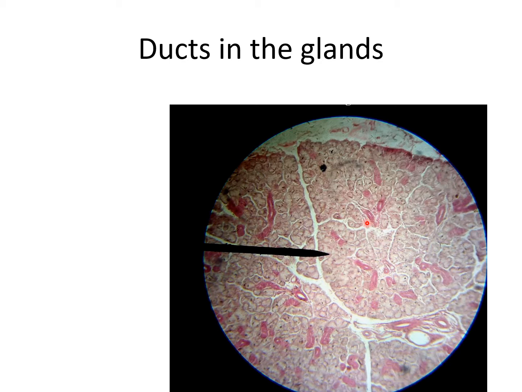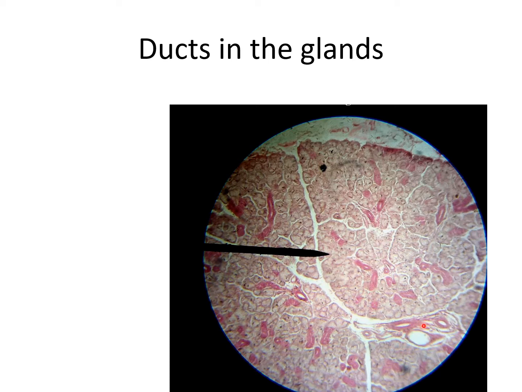All salivary glands, including the parotid gland, submandibular gland and sublingual gland, have both serous and mucous acini. They are tubuloacinar glands. Their secretory units are also called acini. Secretions of these acini are drained into the duct. The acini and the duct are present in the connective tissue. The connective tissue septa divide the gland into lobes and lobules. Here these are the connective tissue septa: one lobe, second lobe, third lobe. Also it is divided into these separate parts.